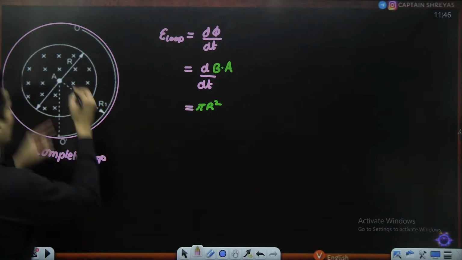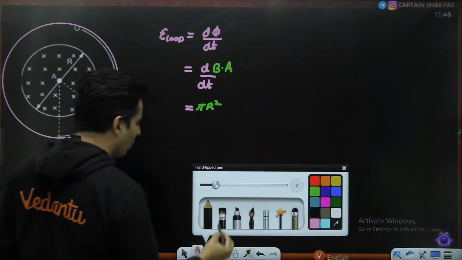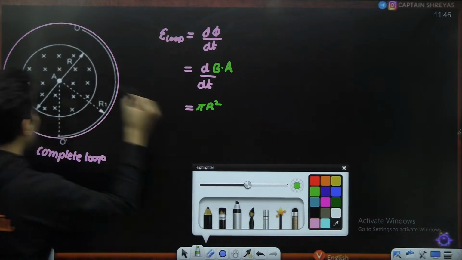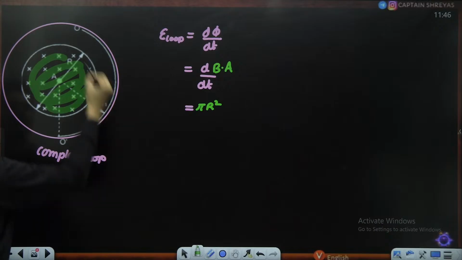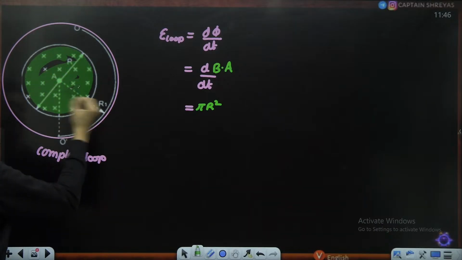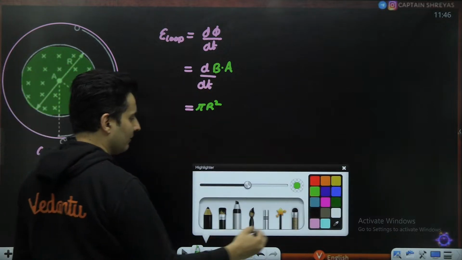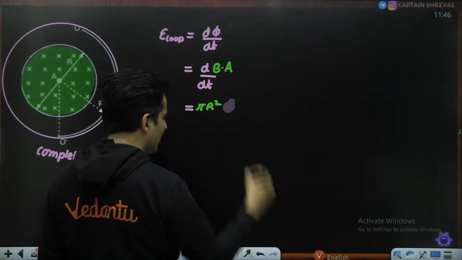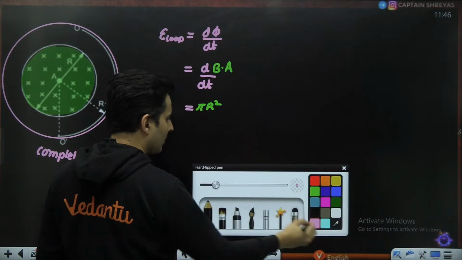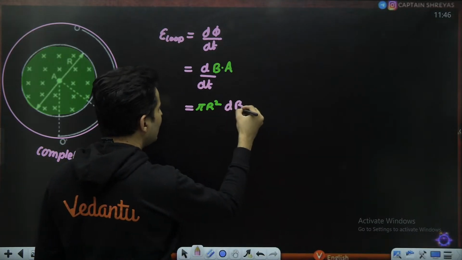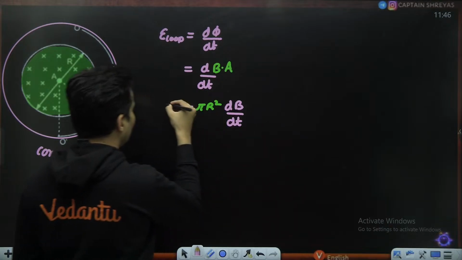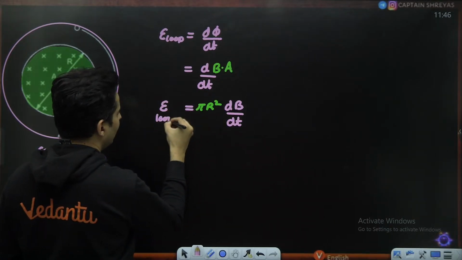Think about it. Only in this much part the magnetic field is there, and that is where the flux is involved and it is changing. So only that much area should be considered for calculating the flux, and the rest will be as it is, dB by dt. So that is the EMF in that entire loop.